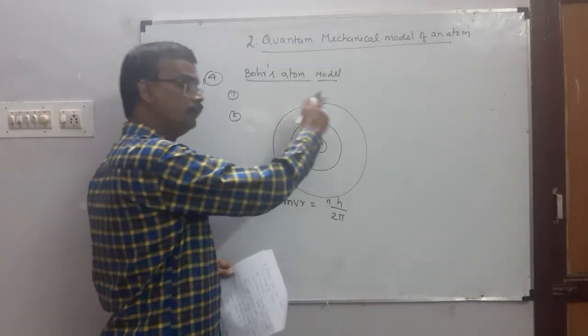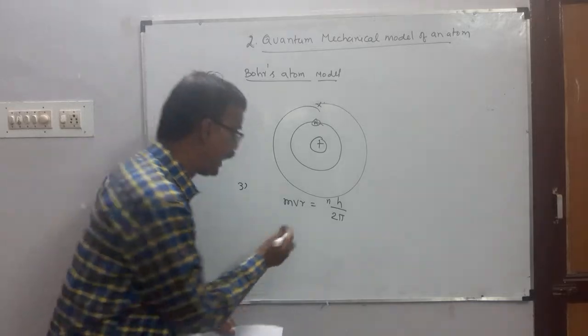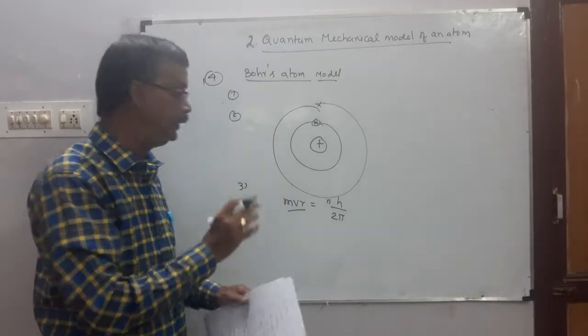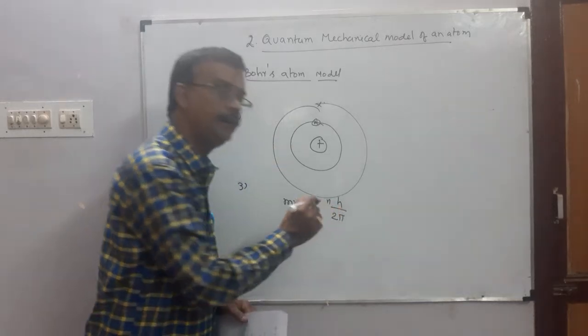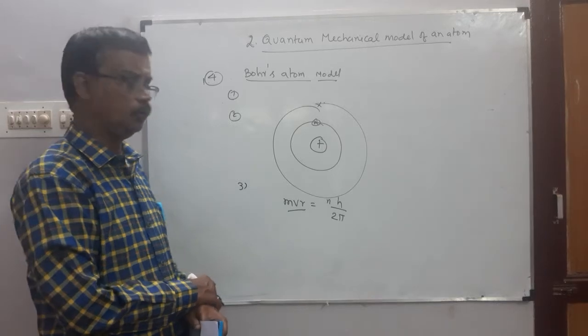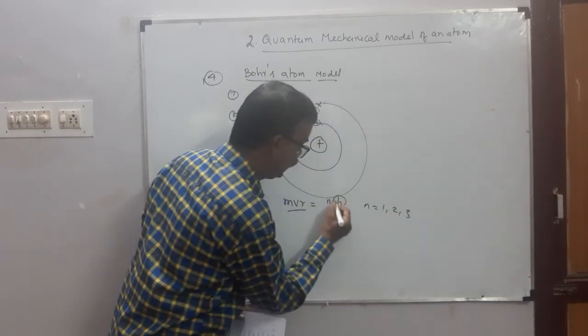Electron can revolve only in those orbits in which angular momentum of electron must be equal to the integral multiple of h by 2 pi, where n is 1, 2, 3, h இங்கிறது Planck constant.